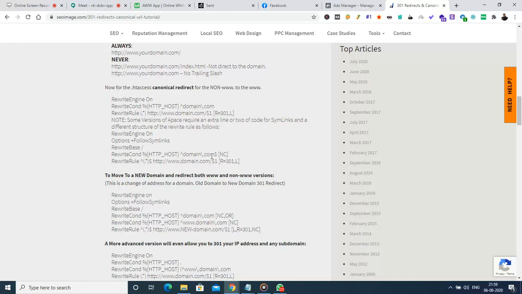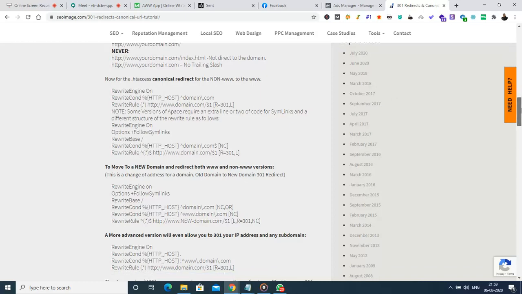If we want to implement this in our website, what we have to do is copy this code and replace this domain.com with our own domain name, and from that we can redirect the audience, ranking, robots, and everything to the website that we are redirecting to. Here, the multiple versions have been redirected to the same domain. That's what has been done here.